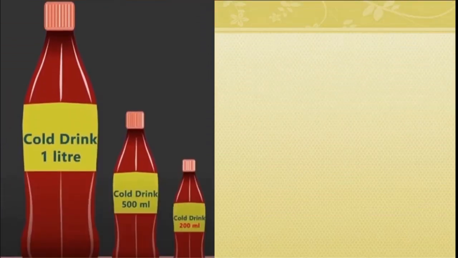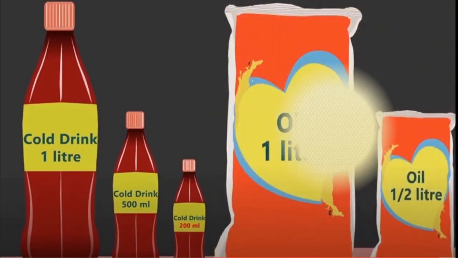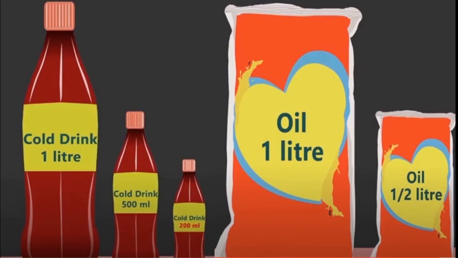You can see here cold drink bottles, that are 1 liter, half liter and 200 ml. We see these all in the markets, isn't it? See some more. Oil pouches, 1 liter, half liter. Half liter means 500 ml. 1 liter means 1000 ml, isn't it?